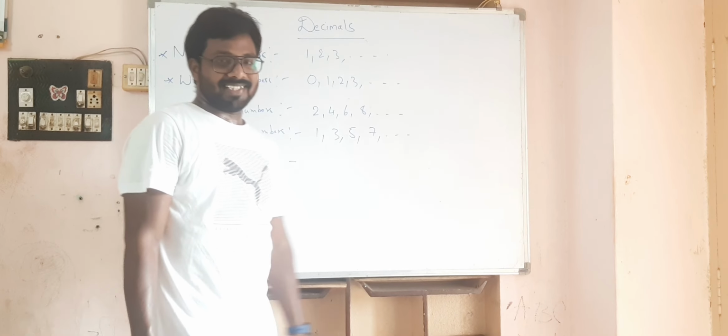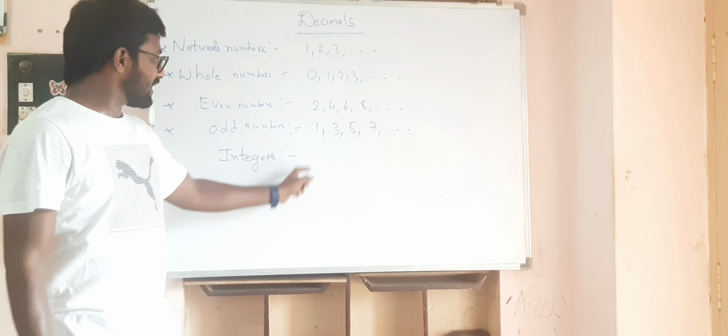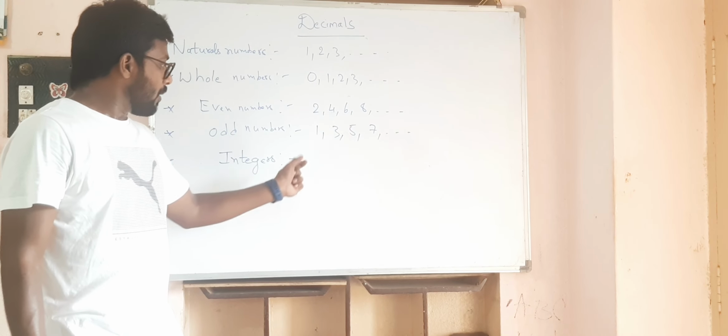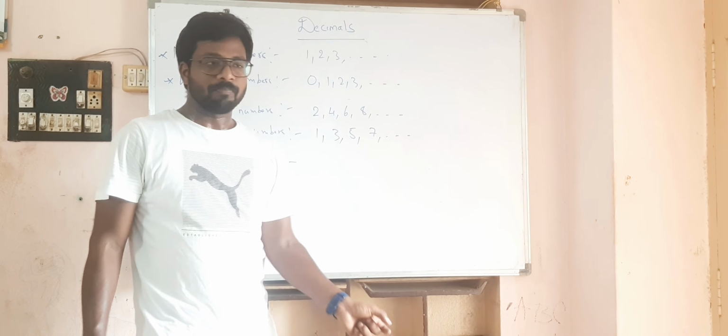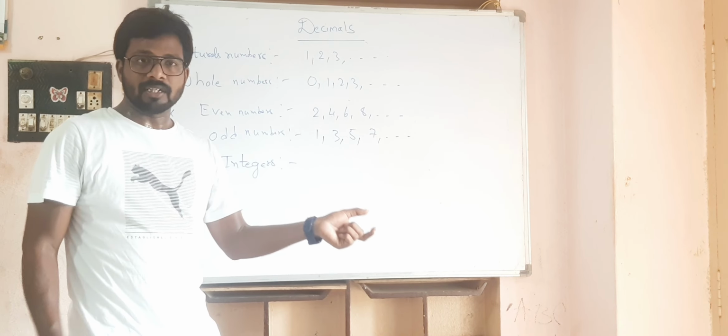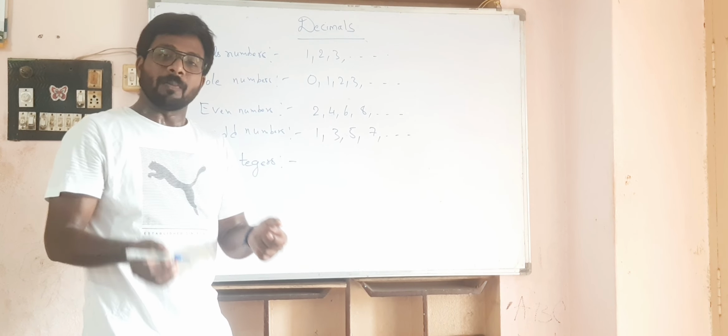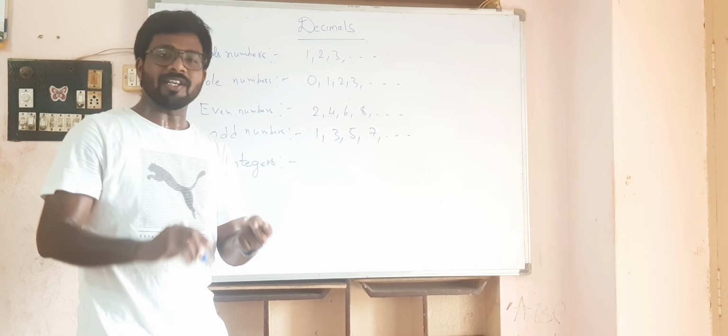What are integers? Integers are the numbers which include positive numbers, 0 and negative numbers.